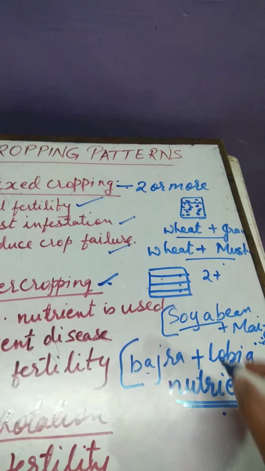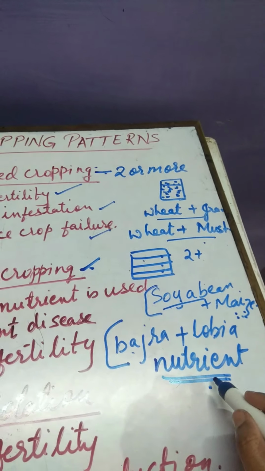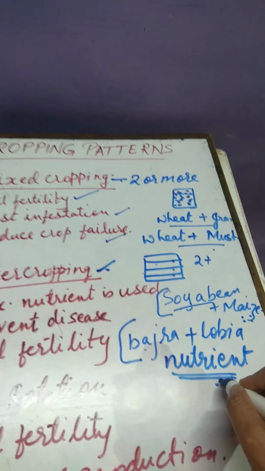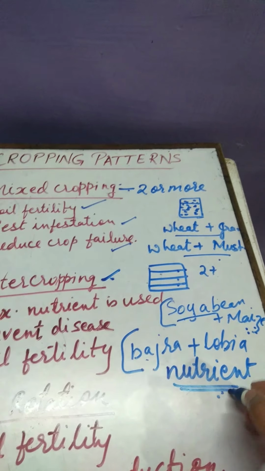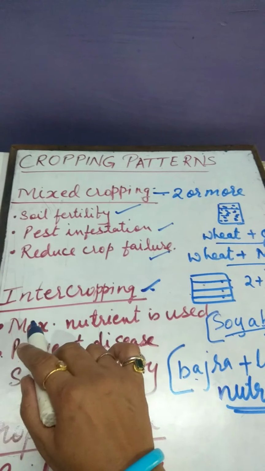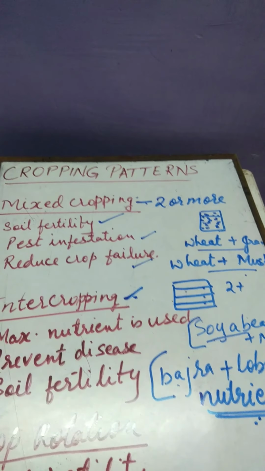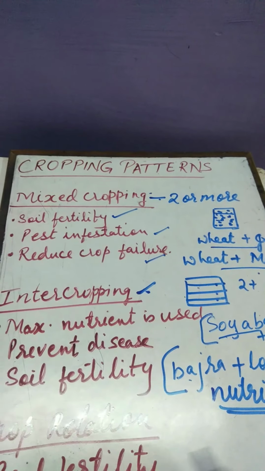Clear? So how does it help? It ensures the maximum utilization of nutrients. So simple thing.